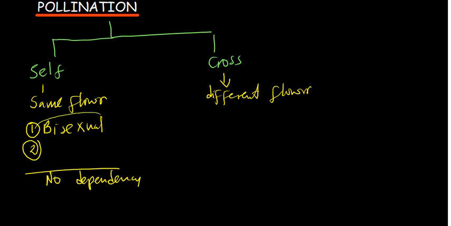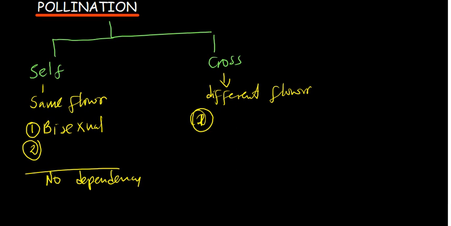So here we're talking about bisexual flowers, that is why self-pollination is promoted. But if you have plants which do not have a male and a female part in the same plant, such plants are going to go for cross-pollination, because some of them just have the anther without the stigma, and some of them just have the stigma without the anther. So there's no choice but to undergo cross-pollination.